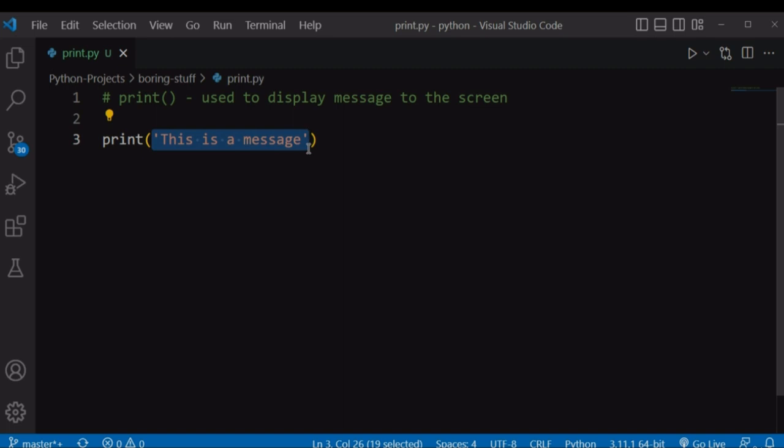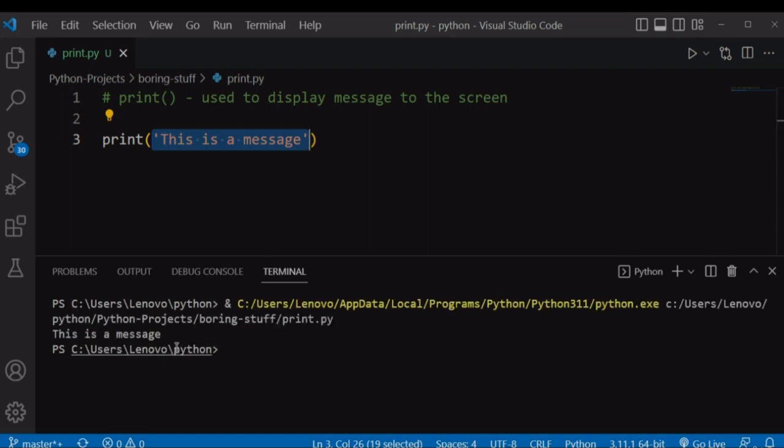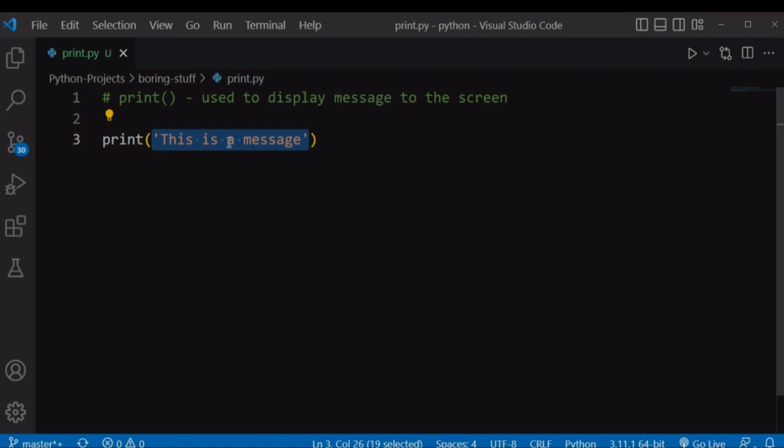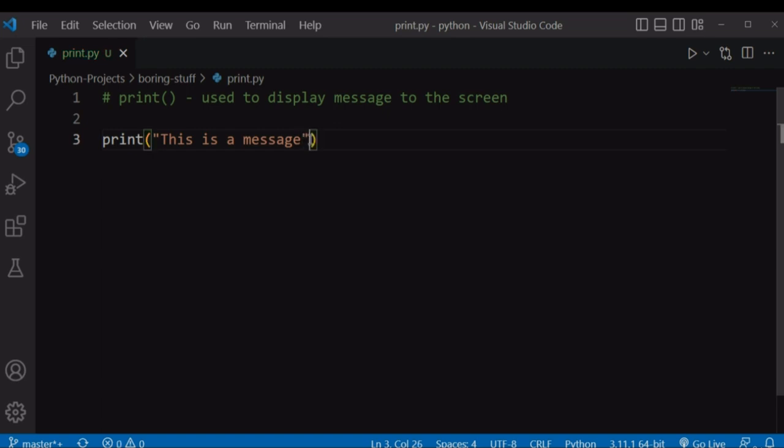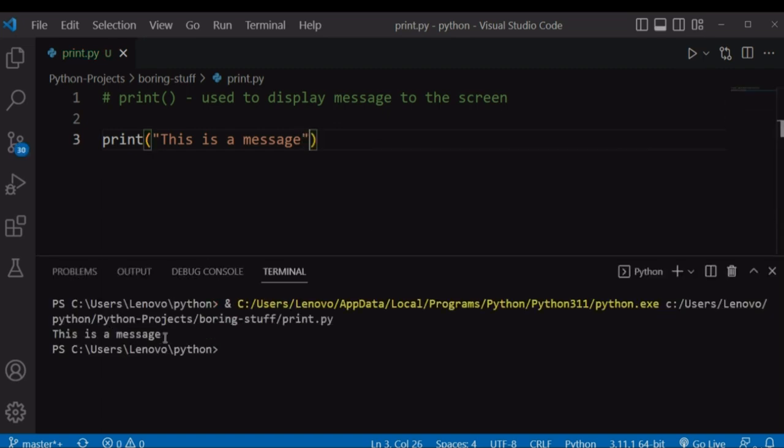So if you run this file, you are going to display this message to the screen. You can run the file by just clicking this icon here, and then this terminal window will pop up and our message will be printed right there. You can also use double quotes to surround our message, but the point is to stick with whatever you have decided to use throughout your program for uniformity. If you run the file, you're going to display our message right there.